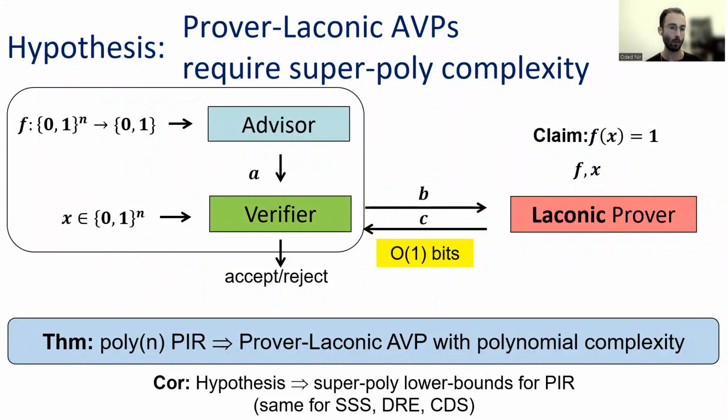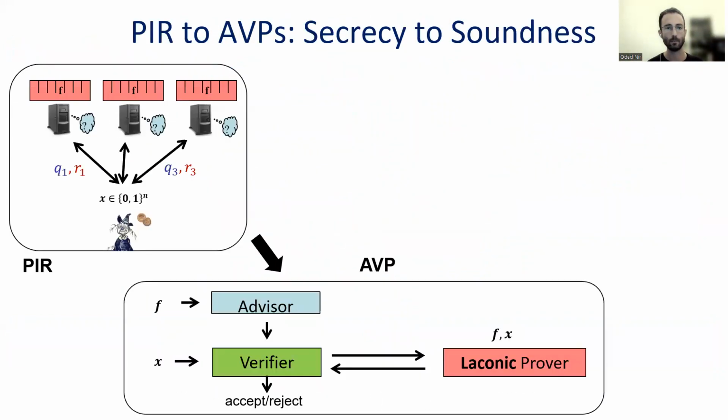So next, I will prove this theorem, give a sketch of the proof at least. It's not very hard, and it's not hard even for the other primitives. I think the value of these theorems is that we have one model that can serve as a focal point for all of them together. So let's view it. Our goal is now to take a PIR protocol, say for 3 servers, and create with it an AVP protocol with a laconic prover.